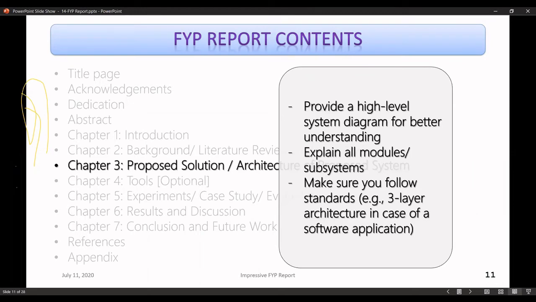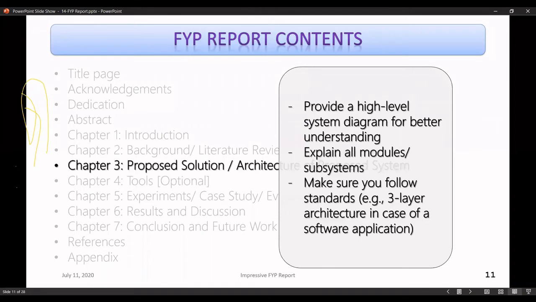And if there are some standards that exist there, you have to make sure that you're following those standards. For instance, if you're developing a web application, you must know that a three-layer architecture exists there, and you should follow that. Rather, you must follow that three-layered architecture for your web application, right?